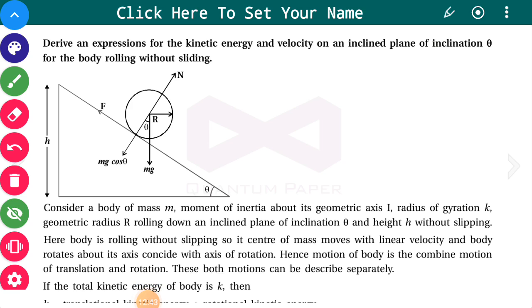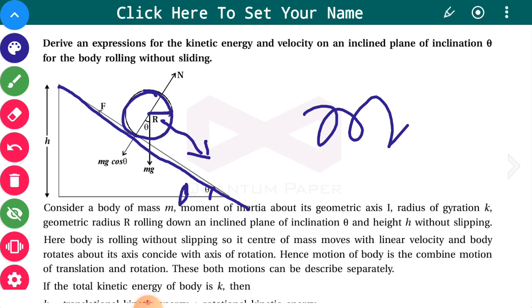Now there is another topic: derive an expression of kinetic energy and velocity on an inclined plane of inclination theta for a body rolling without sliding. This is the slope on which this rigid body is rolling without sliding; it doesn't slip. The radius of this rolling body is r, the plane is kept at angle theta, and the mass of this body is say m.